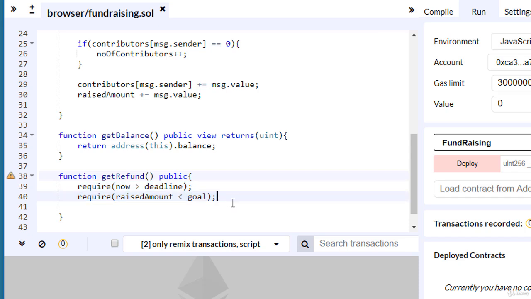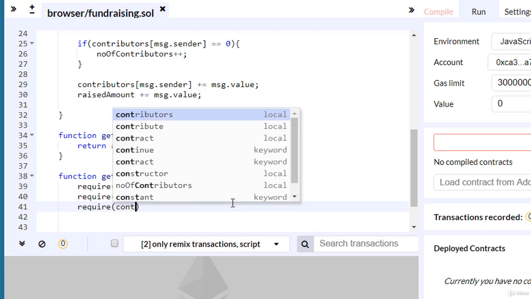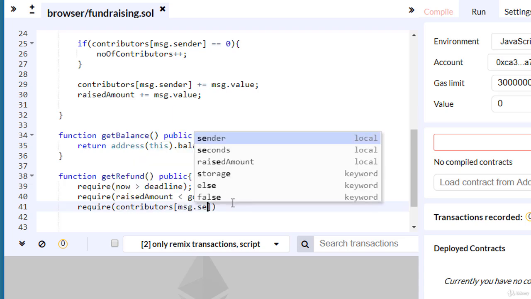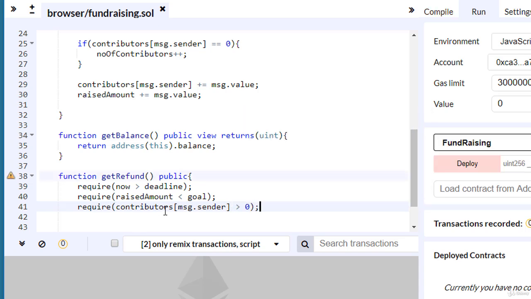In fact, the money will be automatically transferred to his account. We must also verify that the user that requests a refund is a contributor, and this means that in the past that user made a pledge to our campaign. This means contributors of msg.sender is greater than 0. So the address that calls this function sent some ether.